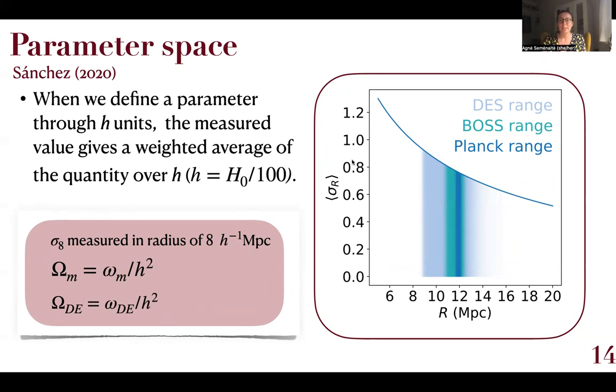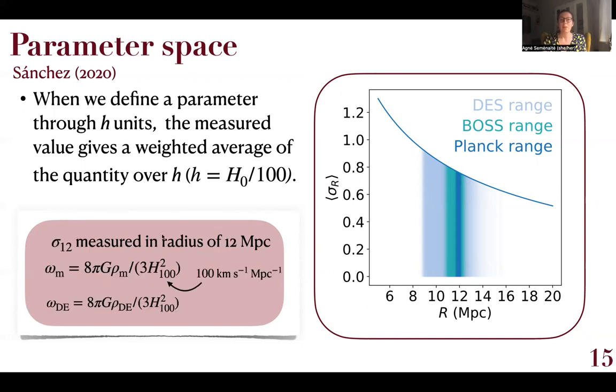And here I illustrated this for sigma 8, but the same is true for any parameter that is defined through h, so also for relative matter and dark energy densities. And in order to avoid that, in this work, we focus on physical parameter space. So first of all, we focus on sigma 12, which is just the density field variance defined on a physical scale of 12 megaparsecs. And we also focus on physical densities, physical matter and physical dark energy density.